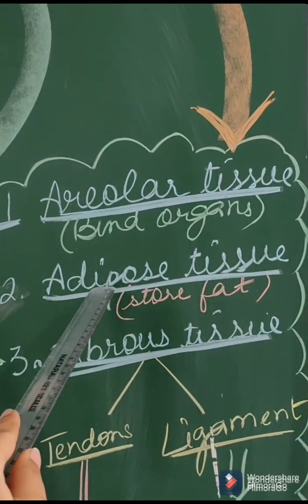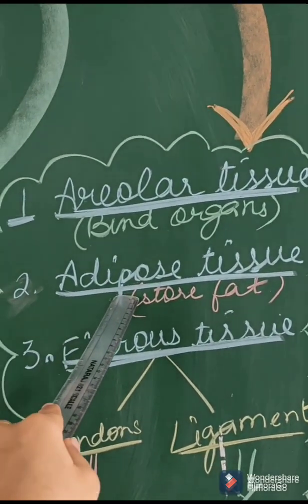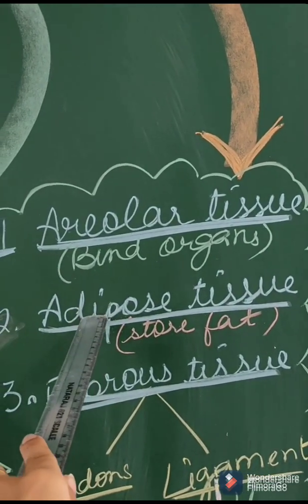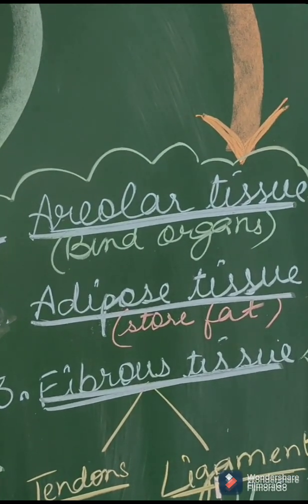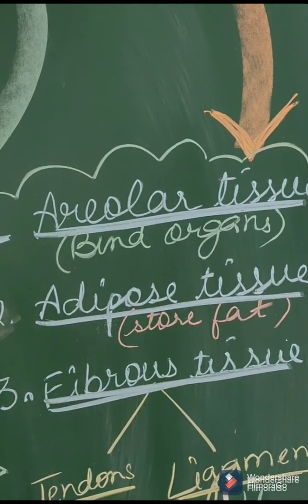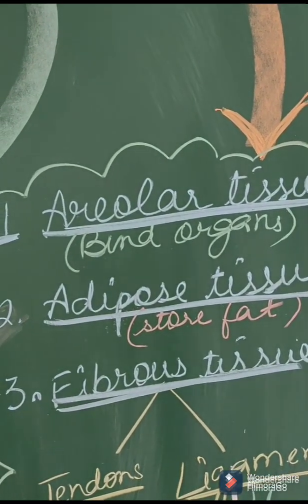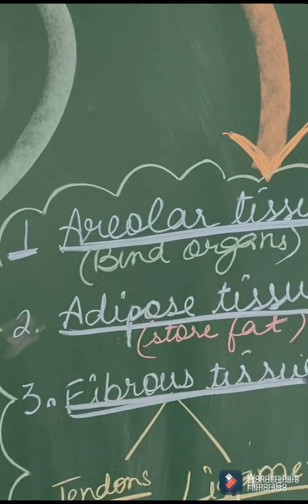First of all, it provides insulation to our body. It is present under the skin throughout the body. So this is the reason our body temperature remains constant. It doesn't allow the heat of the body to move outside. Whatever temperature is in our surrounding, our body temperature is not going to change because of adipose tissue.